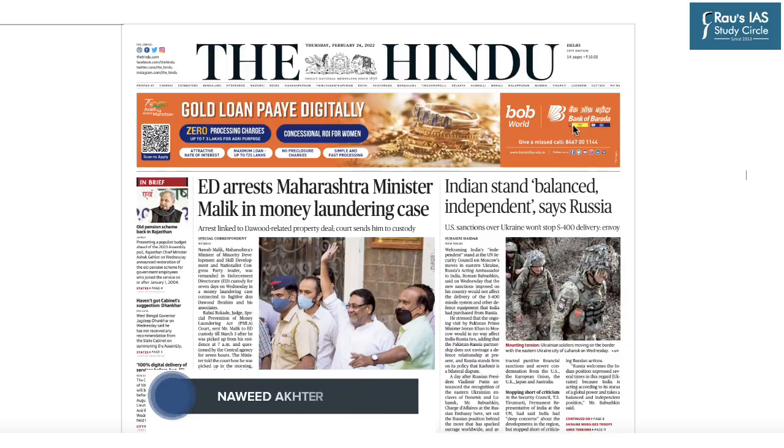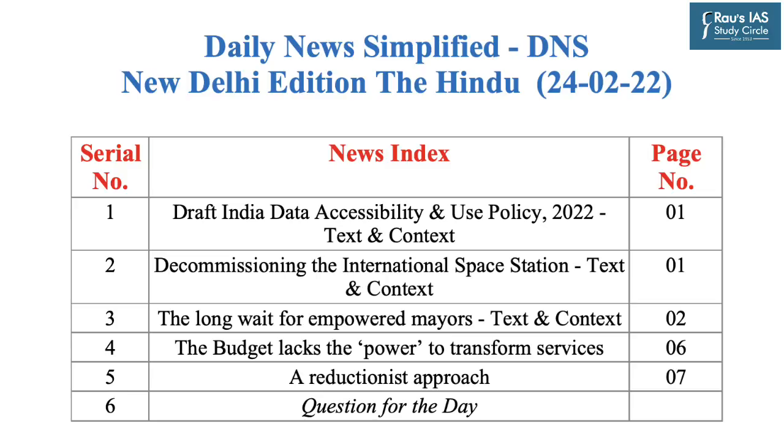Hello and welcome to Daily News Simplified, an answer to what, why and how of newspaper reading from our UPSC Civil Services examination perspective. Today, let's take up some of the important news which has appeared in the New Delhi edition of the Hindu newspaper dated 24th February 2022.